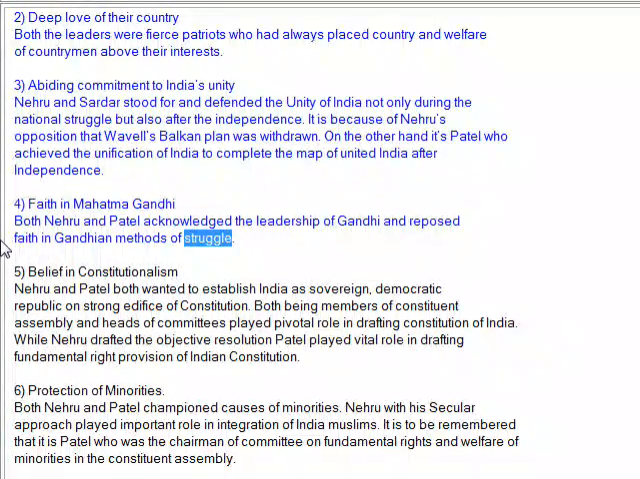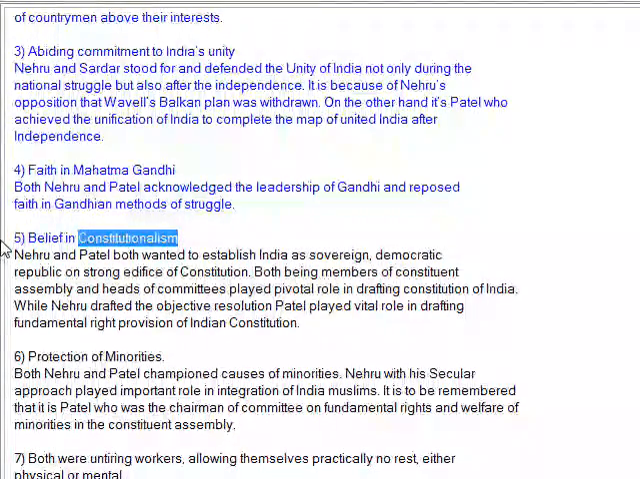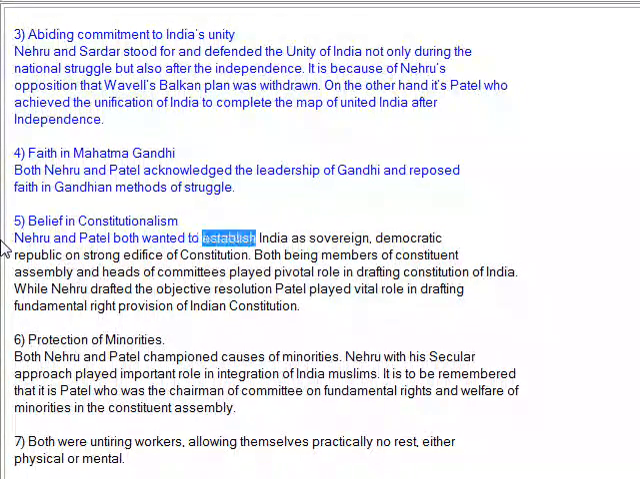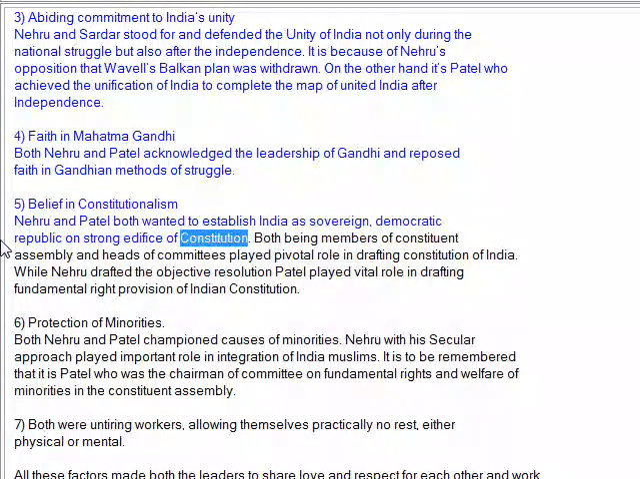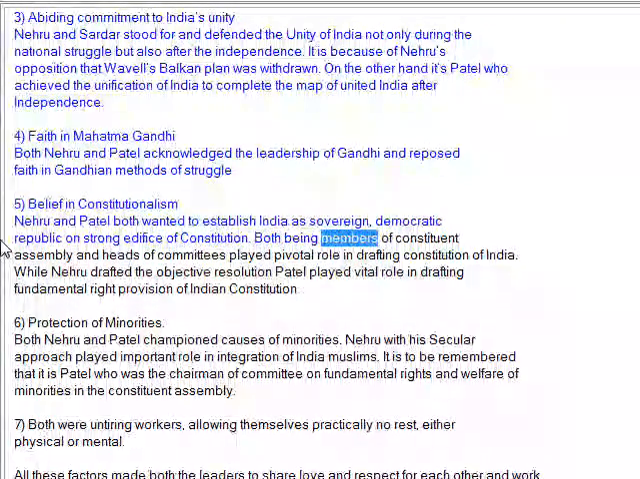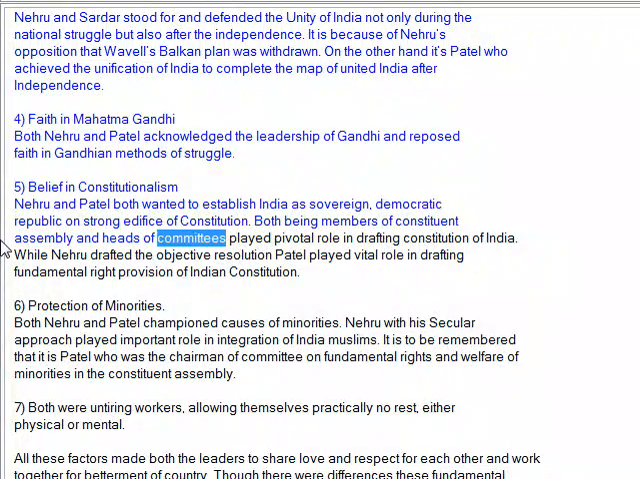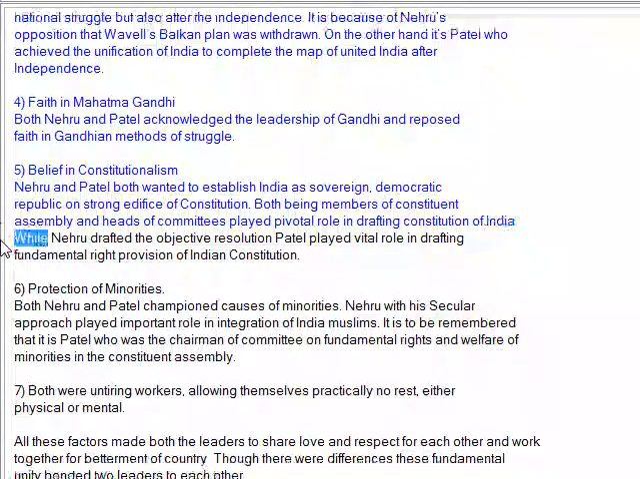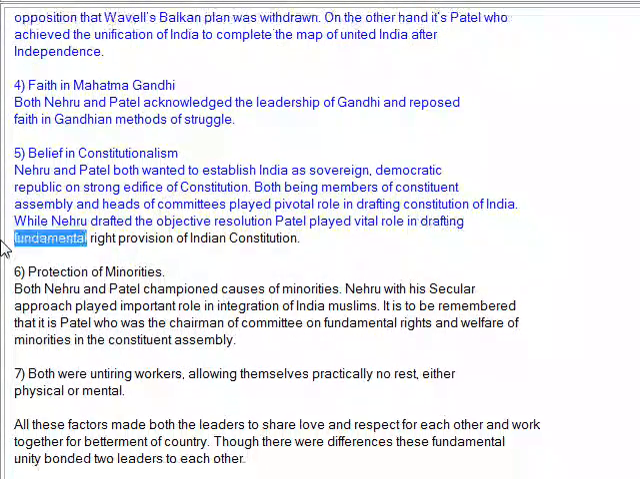5. Belief in constitutionalism. Nehru and Patel both wanted to establish India as a sovereign, democratic republic on a strong edifice of constitution. Both being members of the Constituent Assembly and heads of committees, played a vital role in drafting the Constitution of India. While Nehru drafted the objective resolution, Patel played a vital role in drafting the fundamental rights provisions of the Indian Constitution.